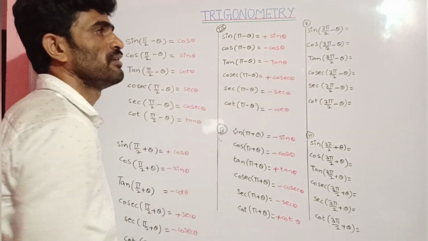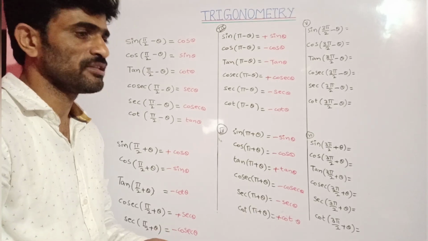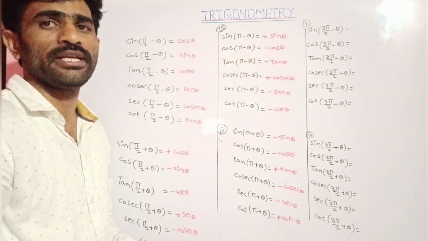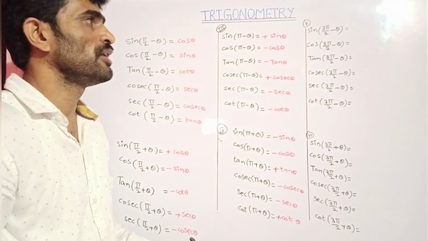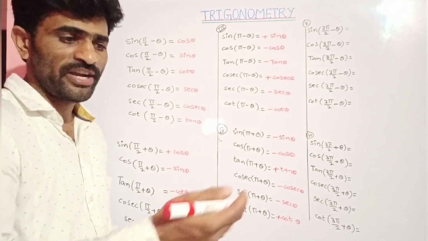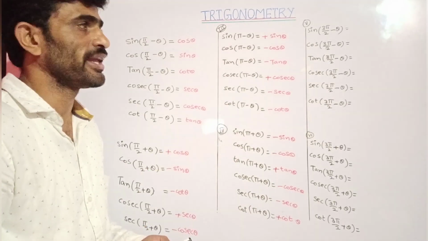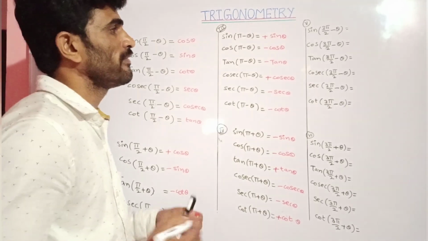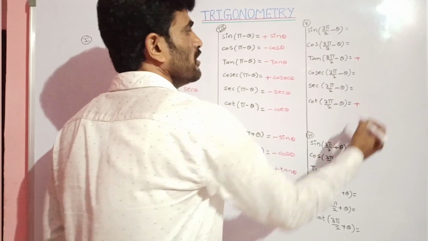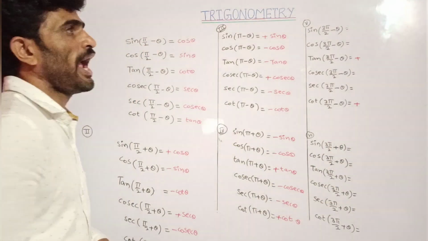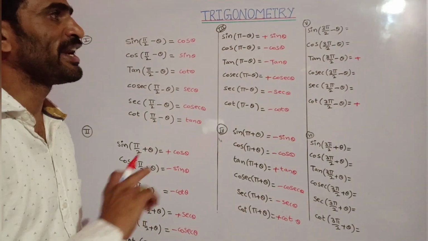Now come to this, sin 3 pi by 2 minus theta. 3 pi by 2 minus theta means, what is it? 3 pi by 2 is 270 degrees. 3 into 90 degrees is 270 degrees. 270 degrees minus theta. 270 minus means which quadrant will it come into? It will come into third quadrant again. In third quadrant, what are positive? Tan and cot are positive. And here since you have odd multiple, 3 into pi by 2, 3 is an odd number, trigonometric ratio will